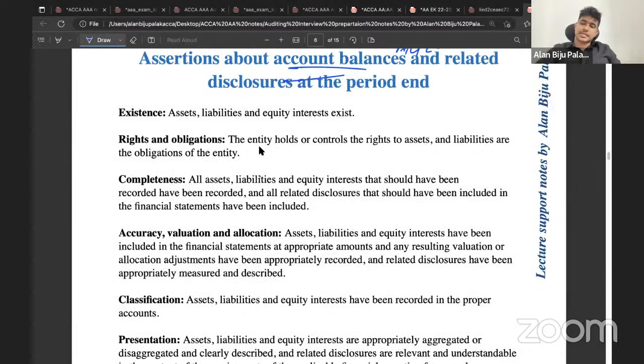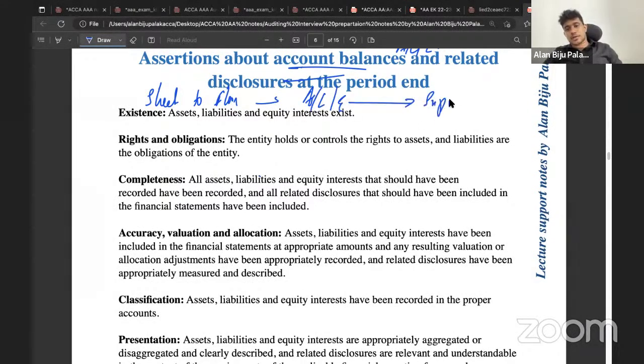How can we confirm the existence normally? When you perform a physical verification, what do you need to do? Sheet to floor. You need to match the transaction, or the assets, liability, or equity recorded, to the supporting documents, to confirm whether they are existing. So you need to check whether the transactions or the assets recorded in the books are existing physically, or in case of receivables and all, we need to match it with the supporting documents.